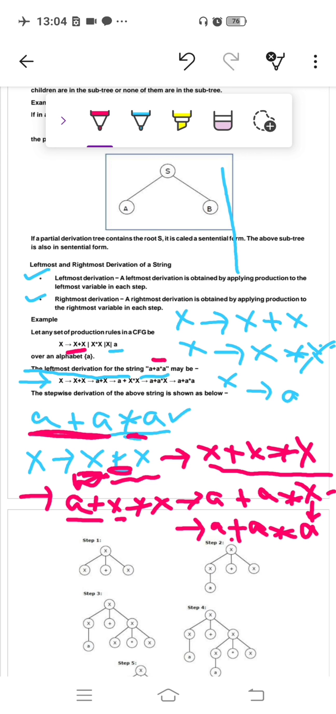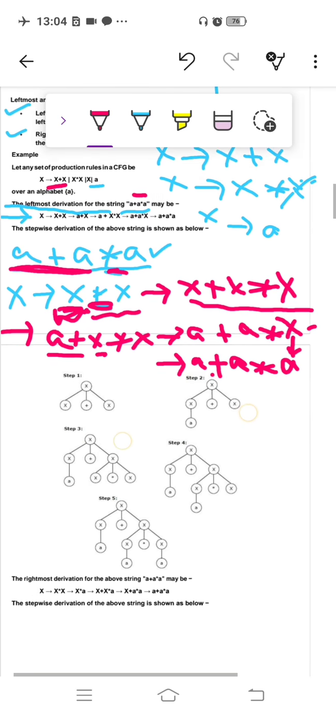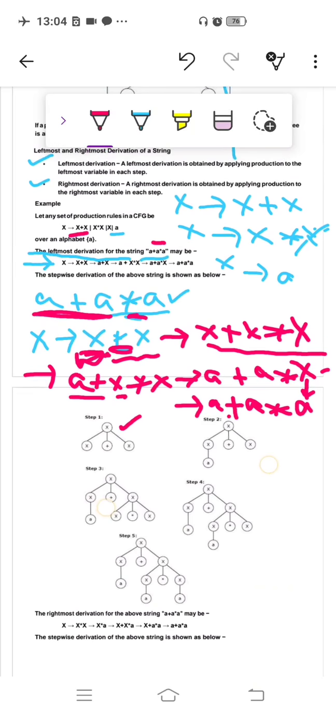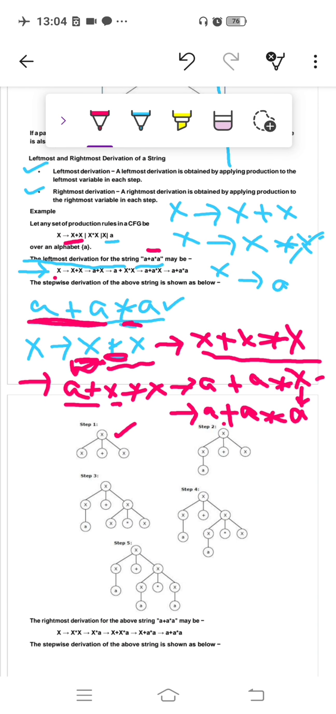Okay, so we got this by using leftmost order of derivation. Here a parse tree or syntax tree, a derivation tree, is also given, showing how we derive this string by using different productions. So in the first step we use this, and these are the derivation trees for this example.